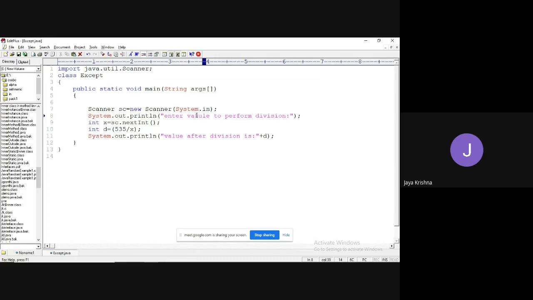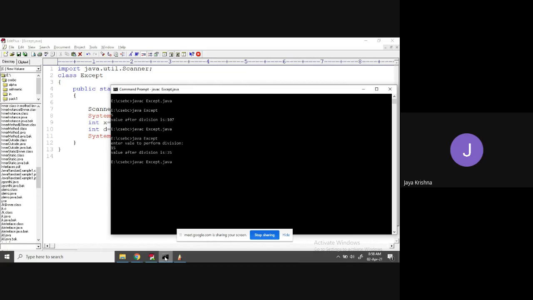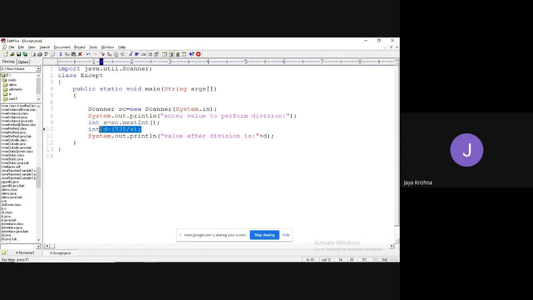So now what I will do is intentionally make this program produce an error. I will run it. Enter value to perform division. I am going to enter 0. What happened here? Immediately java.lang.ArithmeticException: division by zero at Except.main, Except.java line 10. So this error output is right. There is an exception raised at which line? The 10th line.